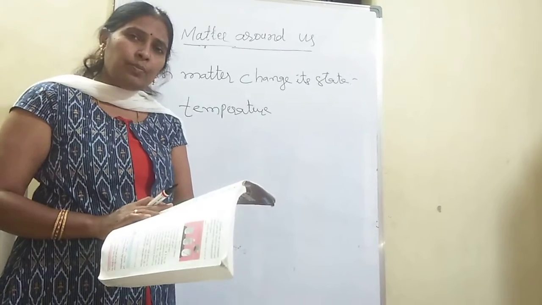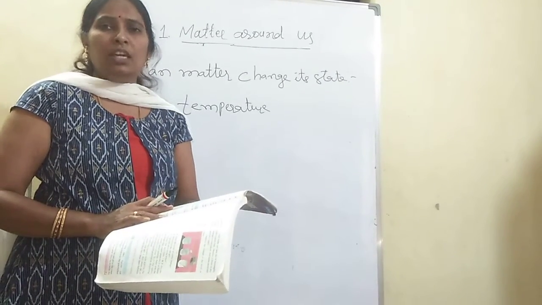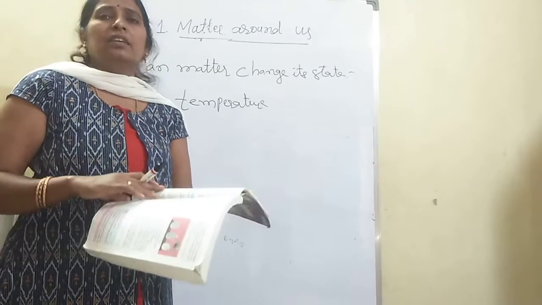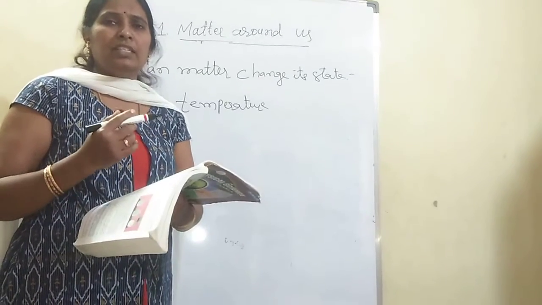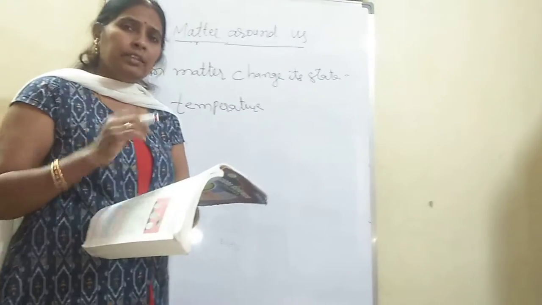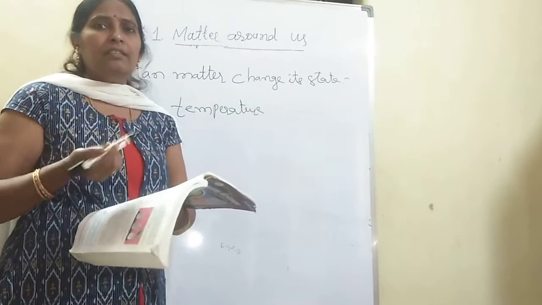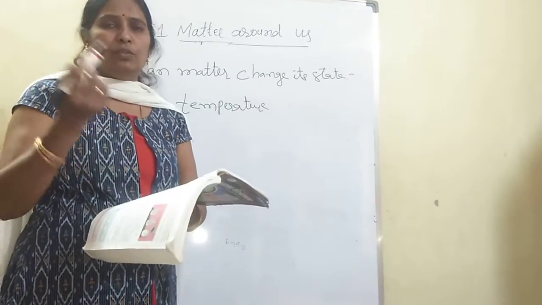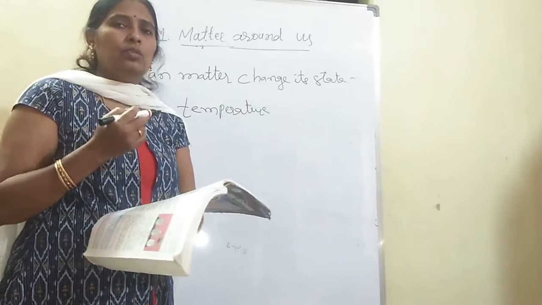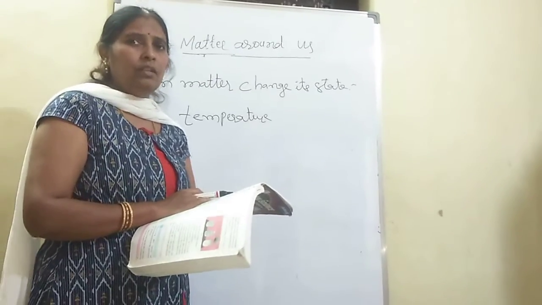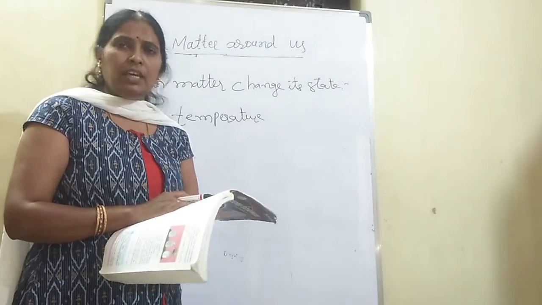By increasing the temperature, solid converts into liquid. So the higher form of state is converted by increasing the temperature, and by decreasing the temperature it goes to lower states, vapor to liquid, liquid to solid. So coconut oil is a good example, and ice is also another good example.